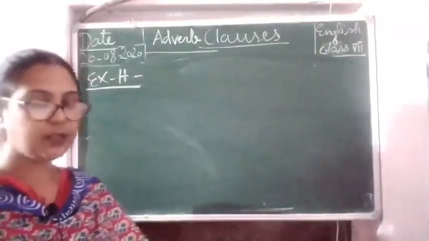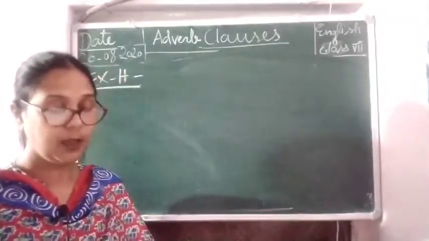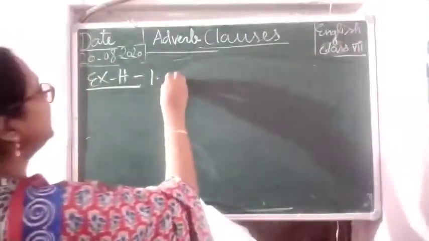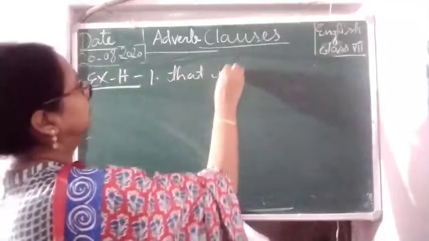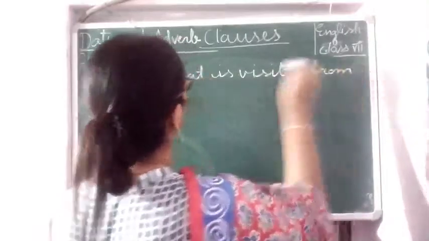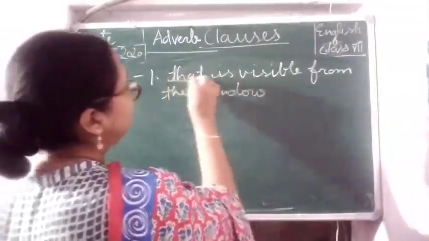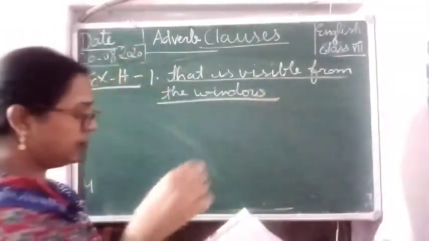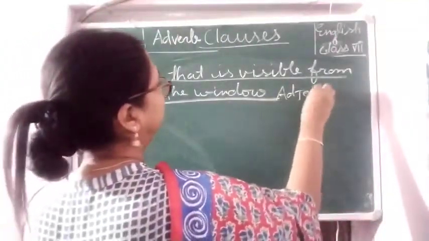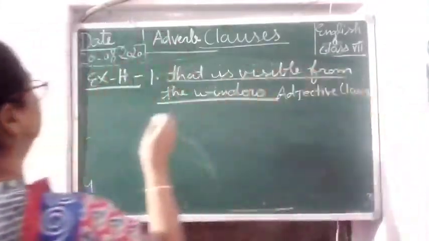The house that is visible from the window is said to be haunted. Now in the first, that is visible from the window. In the first, we are going to underline that is visible from the window. This clause we are going to underline, and this is an adjective clause.